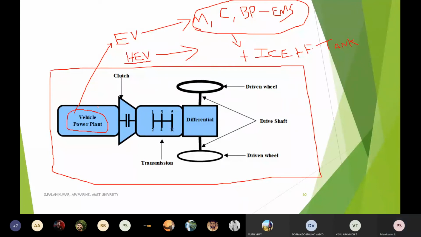Whereas in the electrical vehicle concept, we can replace this gear arrangement with an induction motor or similar, completely, because an electrical motor is capable of giving very high torque even at low speed, and a considerable amount of good torque even at high speed.